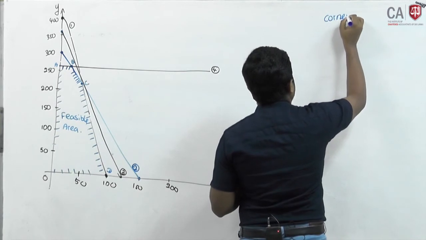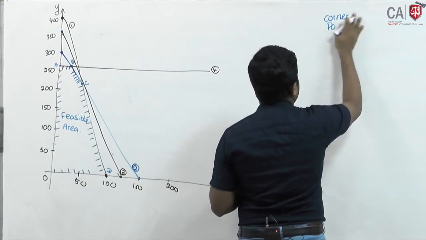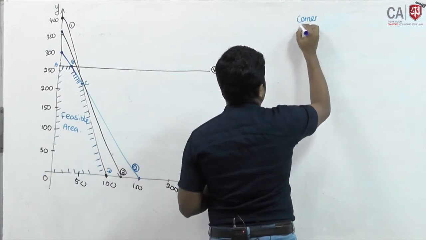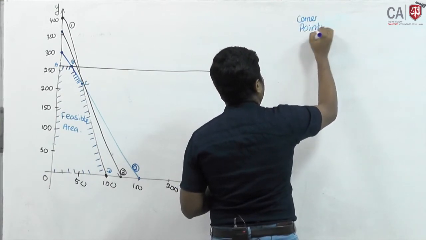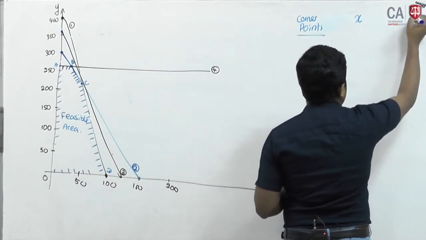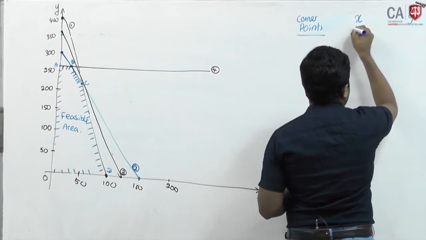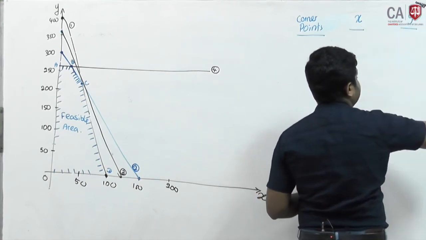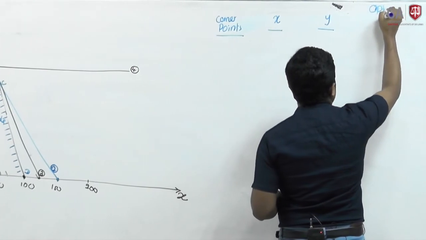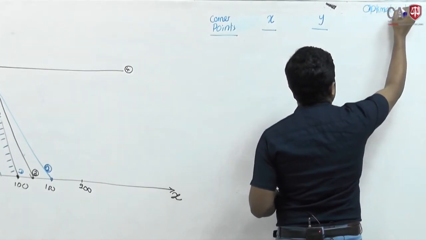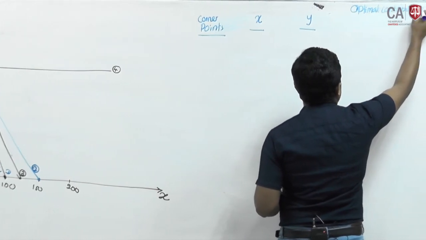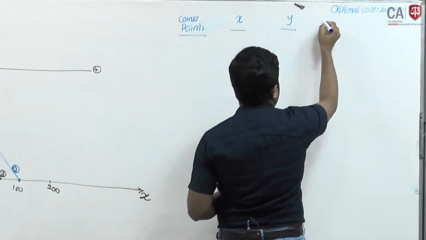Corner points: X, Y output, optimal contribution.